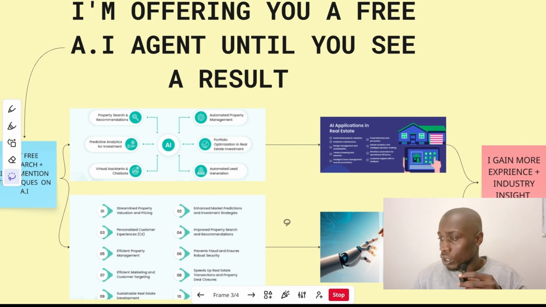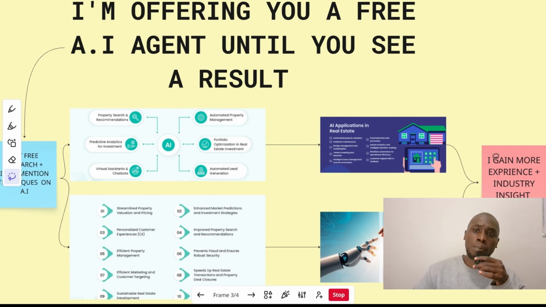So there's a lot we can do with AI. We need to experiment with these AI applications in real estate. And ultimately, AI is not here to replace the agent, but it is here to be a partner. We need to speed up real estate transactions by closing more deals, and improve search and recommendations. This chatbot can be more advanced than what you've seen.